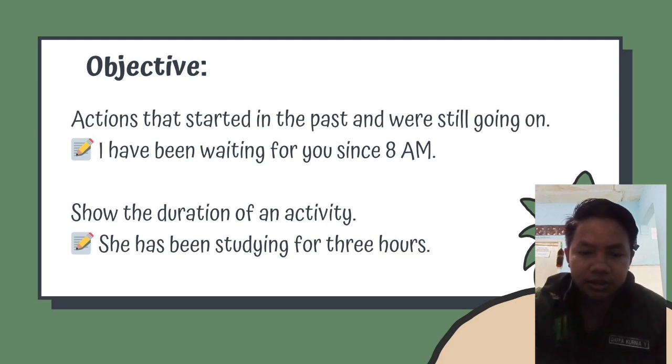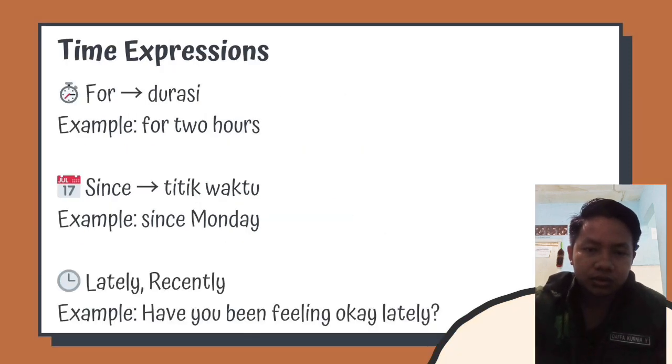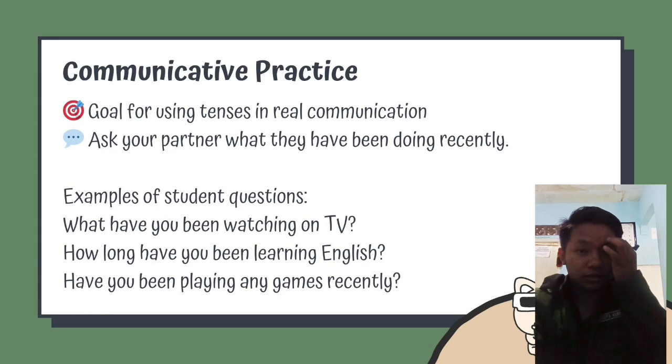The example is, she has been studying for 3 hours. And the time expressions: for 2 hours, for a week, or since, a point in time, like since Monday, since 2020, lately, recently.